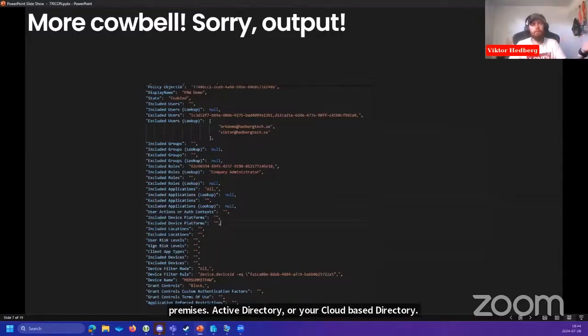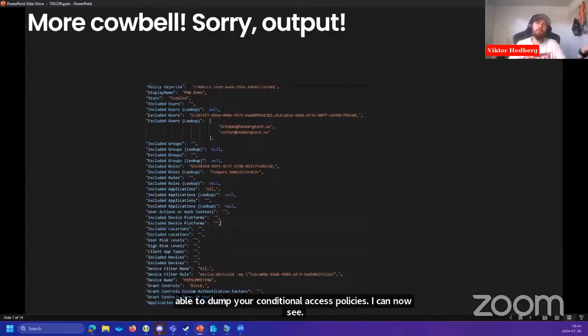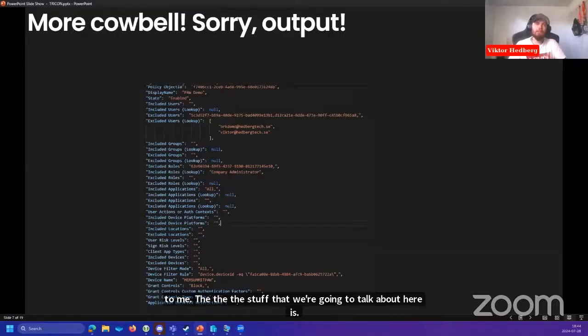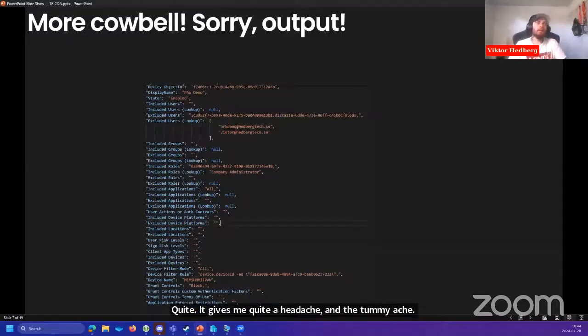And if I were a threat actor, being able to dump your conditional access policies, I can now see which of these PAWs I need to compromise in order to steal a token as a global admin or exert your global admin permission rights from your device. So to me, the stuff that we're going to talk about here gives me quite a headache and a tummy ache, but fear not, there are things we can do about them.